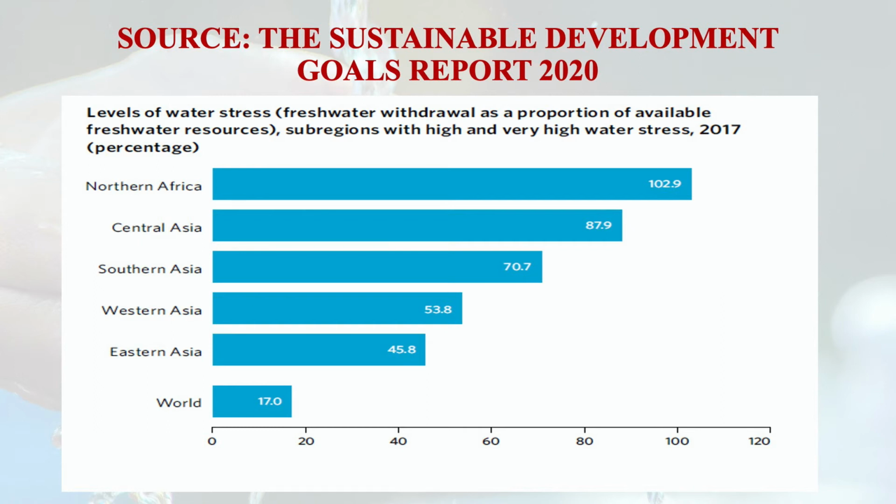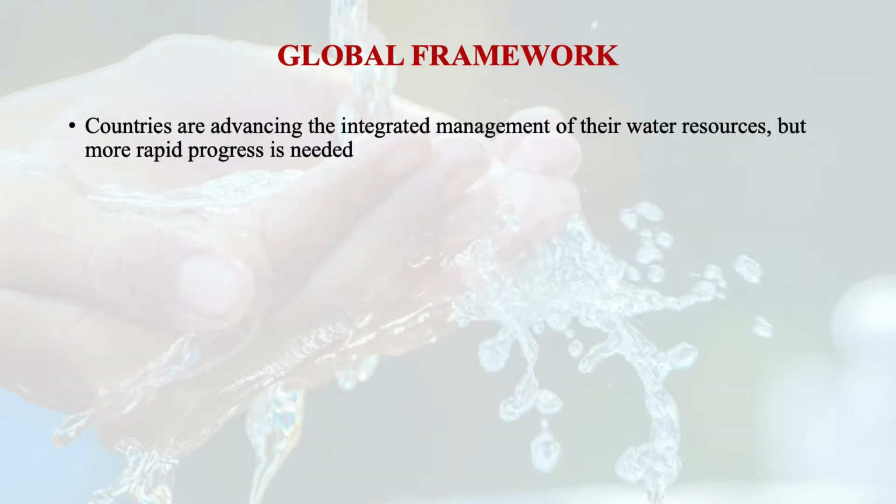So we need to look at those regions which need to be improved. We have to improve that. We know that countries are advancing the integrated management of their water resources, but we need more rapid progress in this direction, because it must be done carefully. You should manage water resources carefully if we have to ensure sustainability and equitability of water resources among